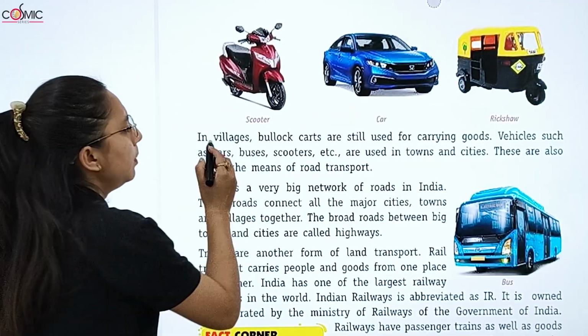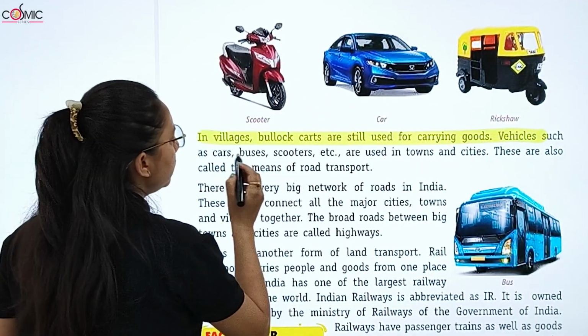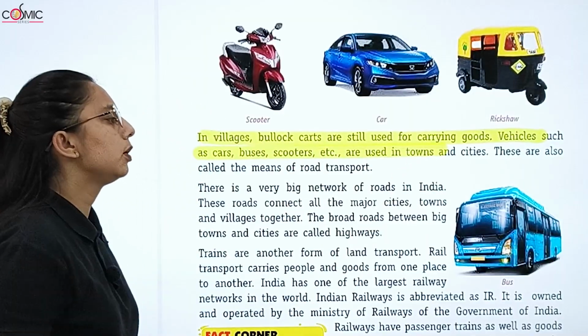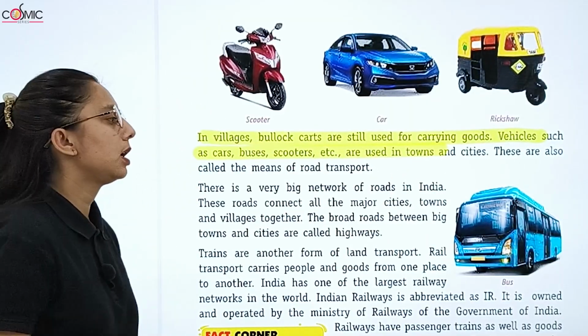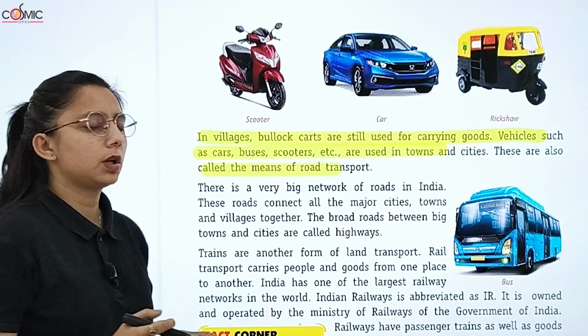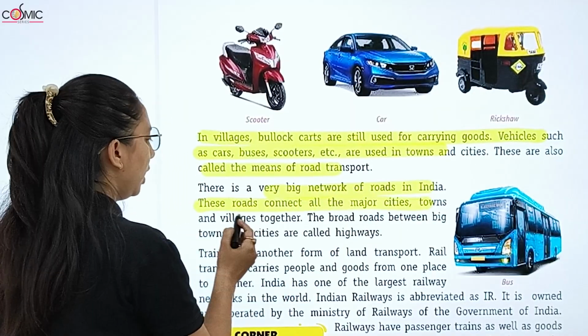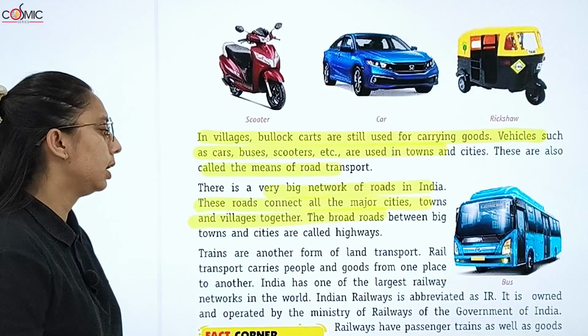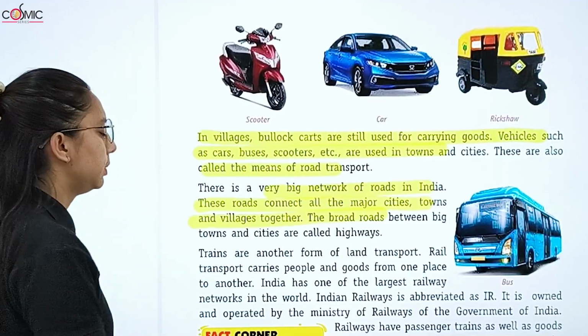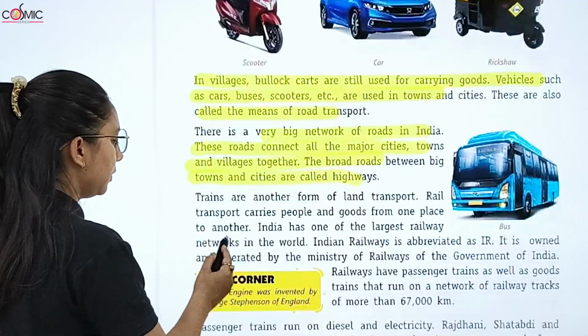In villages, bullock carts are still used for carrying goods. Vehicles such as car, buses, scooter are used in towns and cities, and they are also called means of road transport. There is a very big network of roads in India and they connect all major cities, towns and villages together. The broad roads between the big towns and cities are called highways.